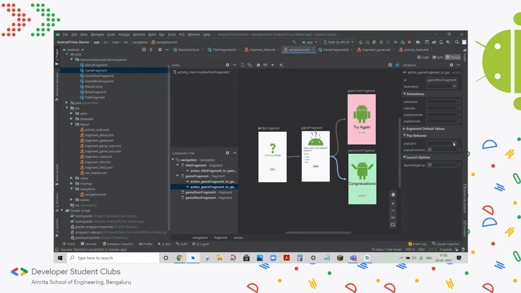So here you can see we have an attribute, or a property, talking about pop up to. So we set game fragment, and we make it true because we want to pop the game fragment as well.